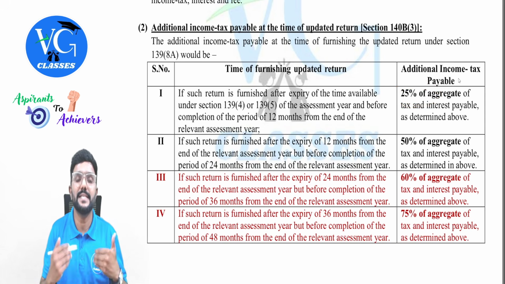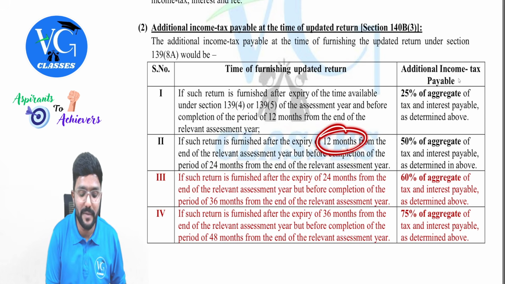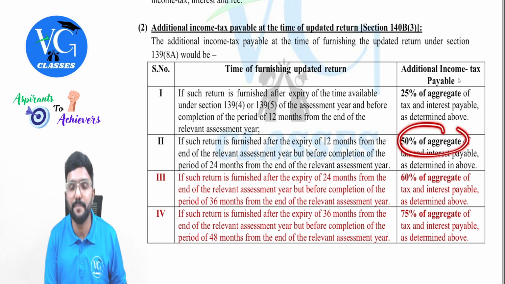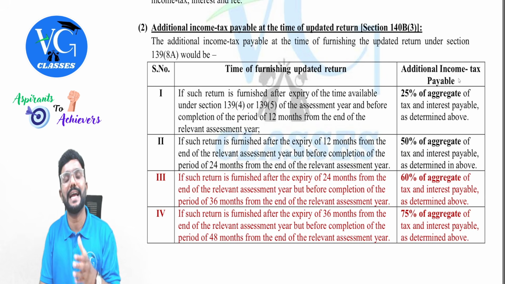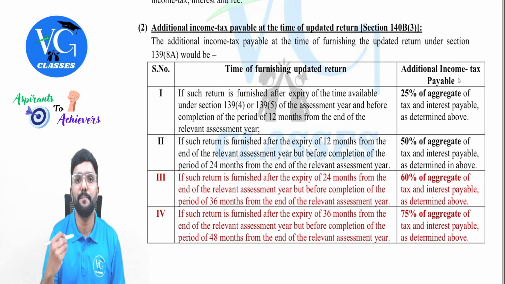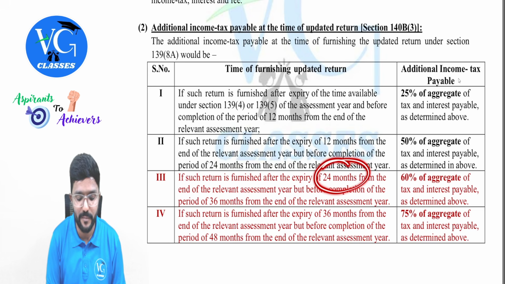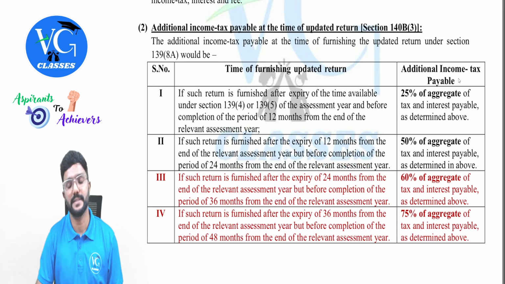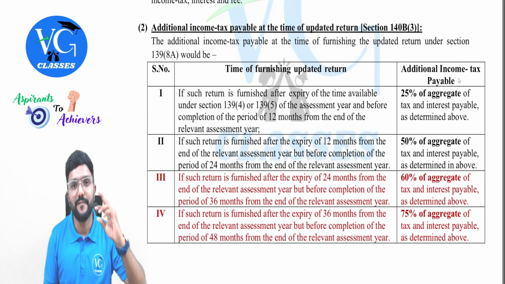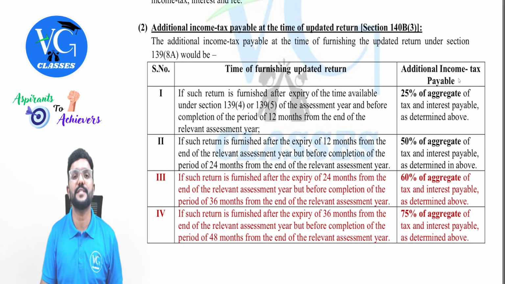If the assessee has filed the updated return after 12 months but within 24 months from the end of the relevant assessment year, then 50% of interest and tax he has to pay as additional tax. Sir, what if he has filed the updated return after 24 months but before 36 months? Then the additional tax is 60%. And if the updated return is filed after 36 months but before 48 months from the end of the relevant assessment year, then the additional tax is 75%, guys.